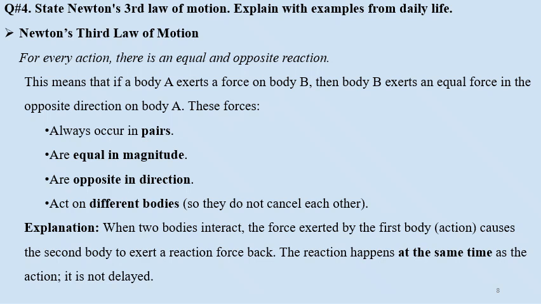Newton's third law of motion states that for every action there is an equal and opposite reaction. This means if body A exerts a force on body B, then body B exerts an equal force in the opposite direction on body A. These forces always occur in pairs, meaning every action has a reaction, and they are equal in magnitude.